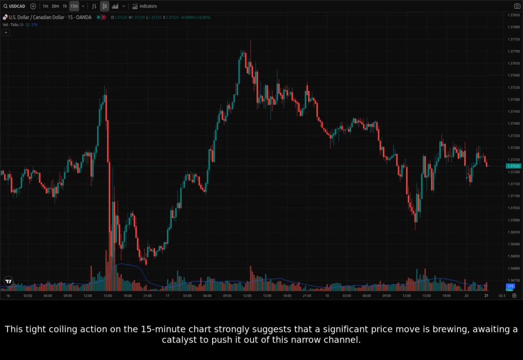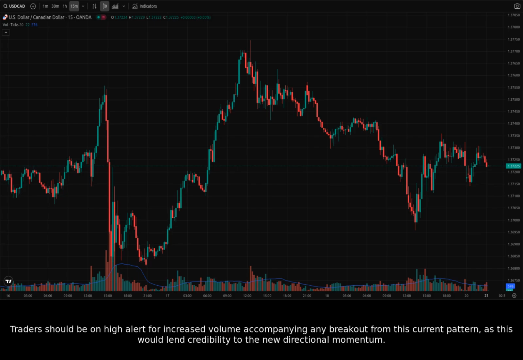rates. This tight coiling action on the 15-minute chart strongly suggests that a significant price move is brewing, awaiting a catalyst to push it out of this narrow channel. Traders should be on high alert for increased volume accompanying any breakout from this current pattern, as this would lend credibility to the new directional momentum.